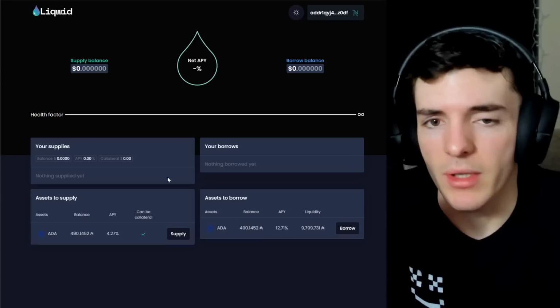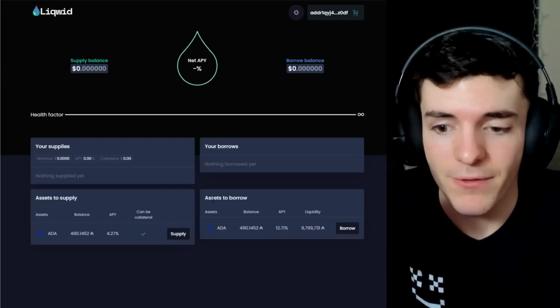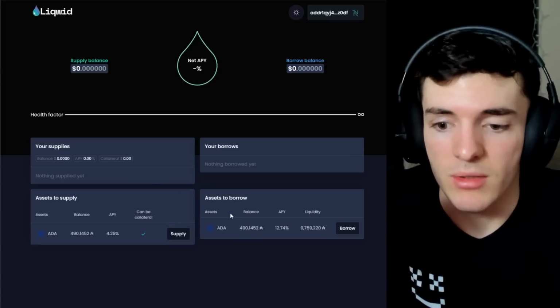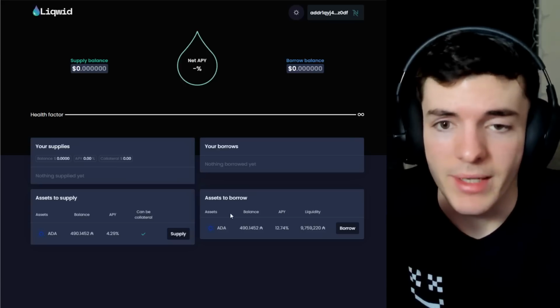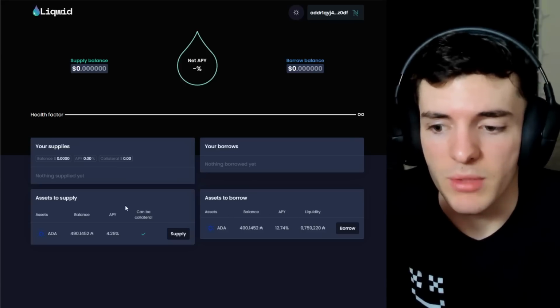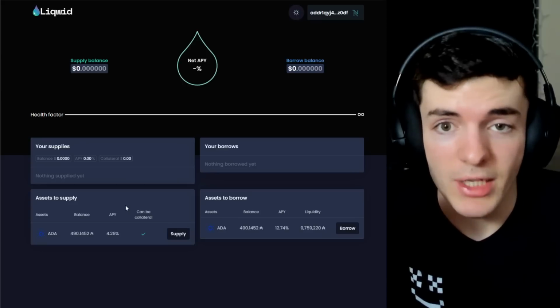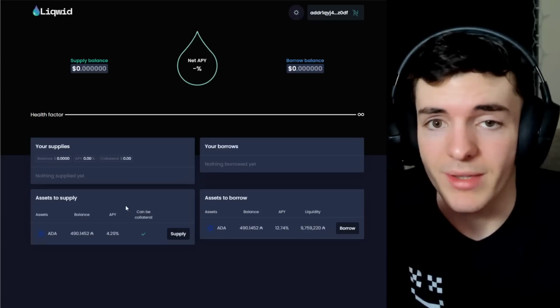However, I can't be sure that they will be sustainable, as if the borrowing rates for the ADA supplied go down and there are fewer people wanting to borrow ADA or assets on the platform, the APYs for supplying them will become less and less, and also more saturated because there are fewer borrowers who want the ADA supplied.